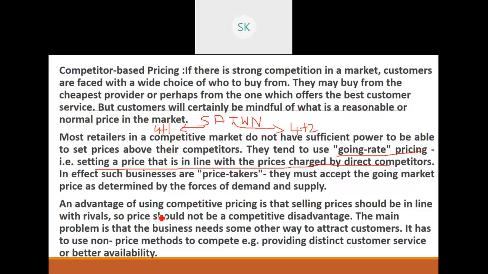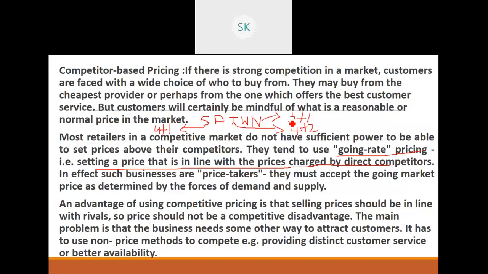The advantage of doing this is we will be in line with our competitors, which means we will be updated about my customer base as a Surf Excel company, or as a Tide company. Or if I am a Nirma company, even if I give 3 plus 1, sometimes my sales will not increase. In a few places in India, Nirma is a well known product where they buy too much.